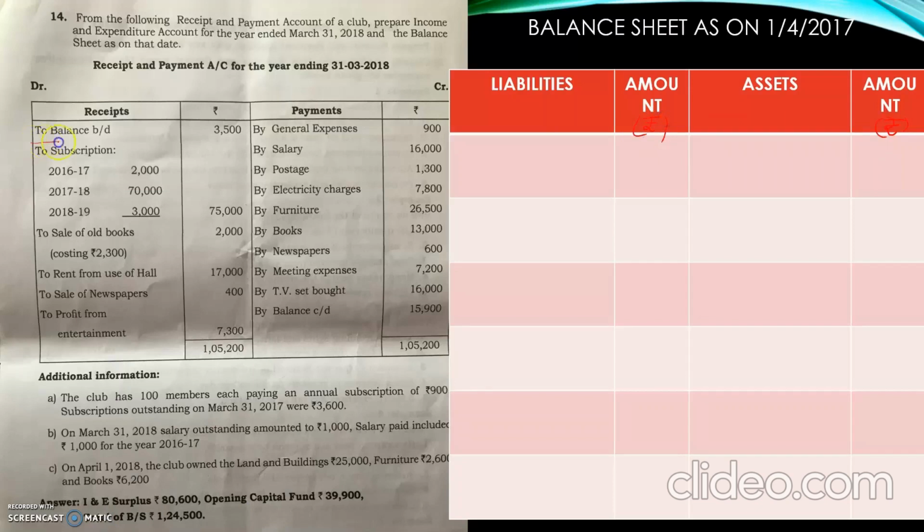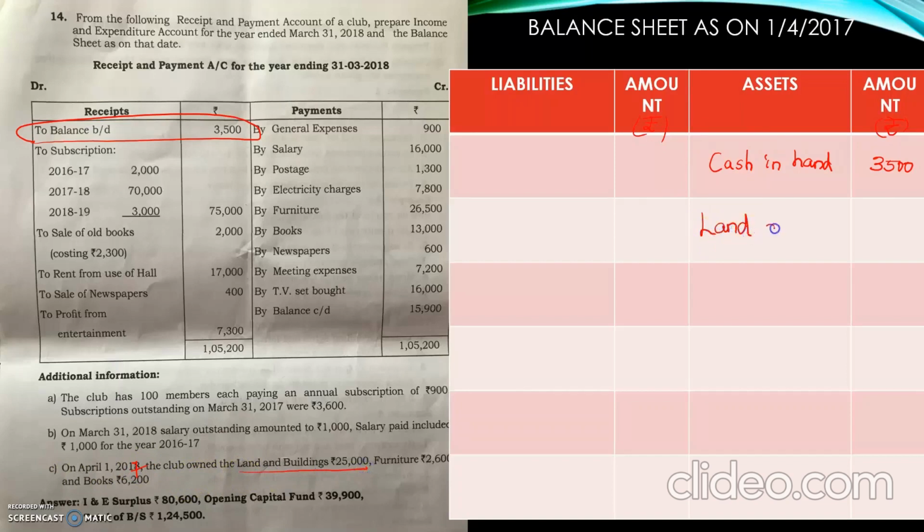Now coming to the first item. The first item on the opening date is the opening balance of cash. Cash in hand on the opening date was 3,500. Coming to the last adjustment, on 1st April 2017 the club owned land and building 25,000.